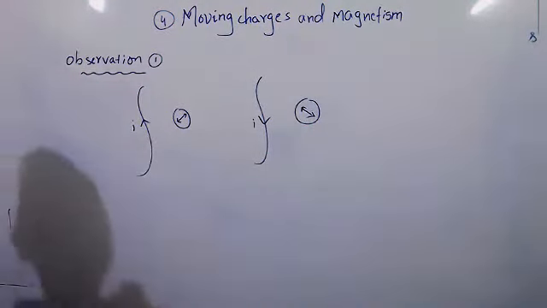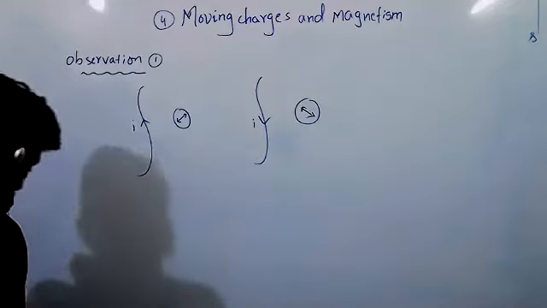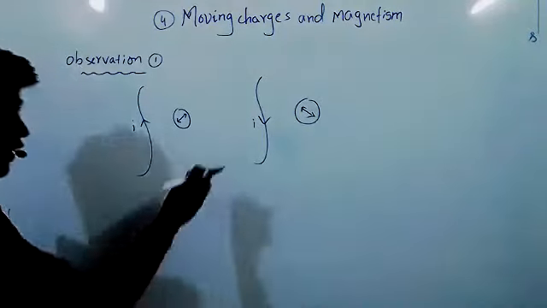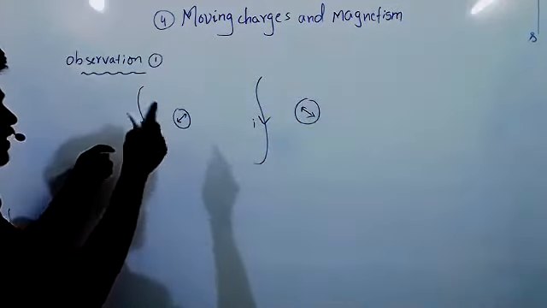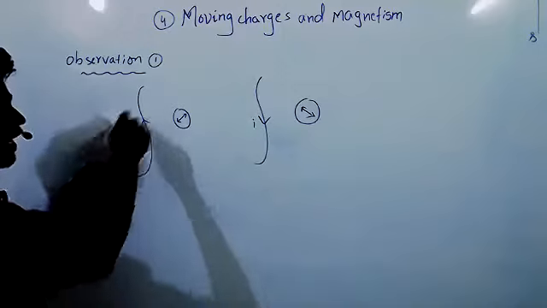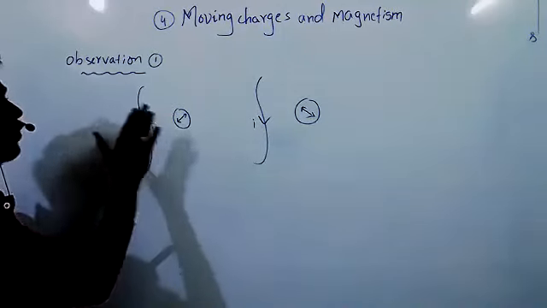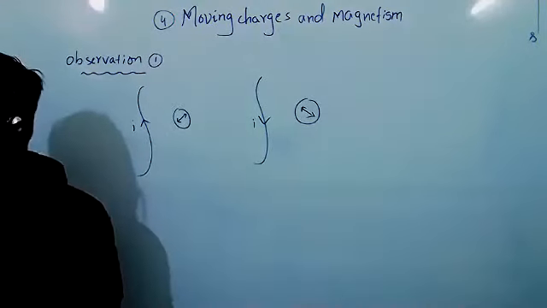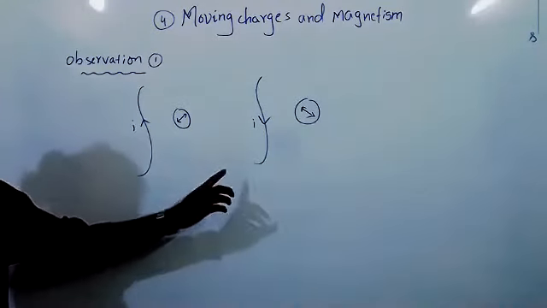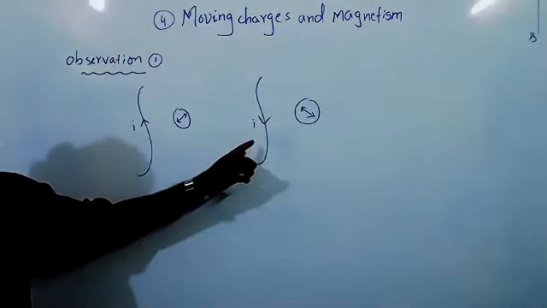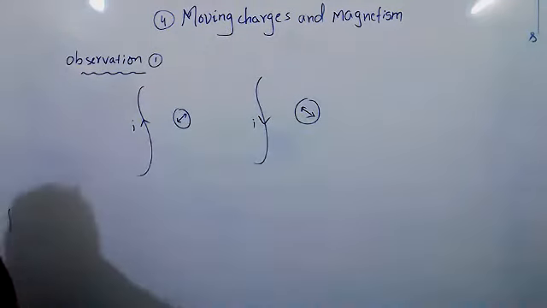We know that a magnetic needle or magnetic compass will deflect only when you bring one more magnet near it. Based on this observation, we can say that a current carrying wire produces a magnetic field around it. Every current carrying conductor produces a magnetic field around it. Did you understand the first observation?